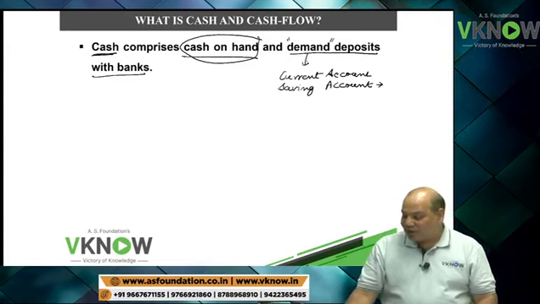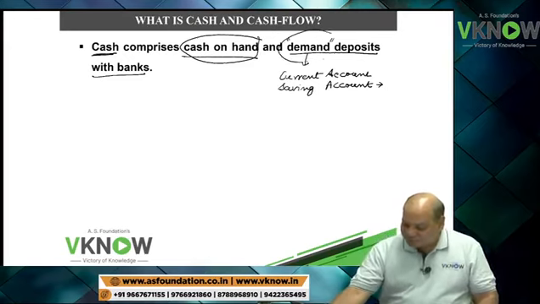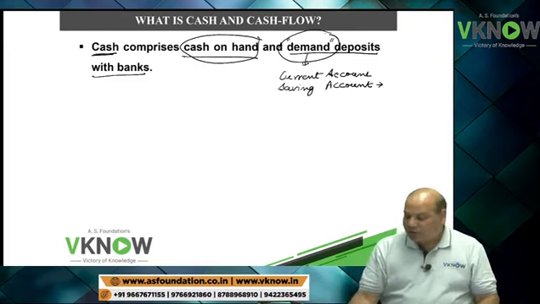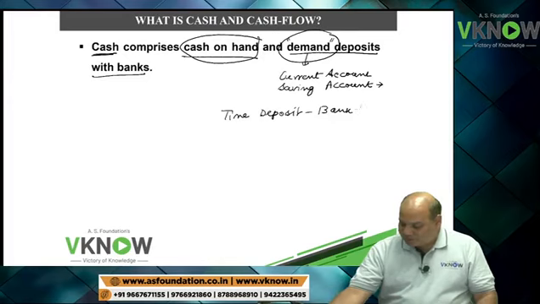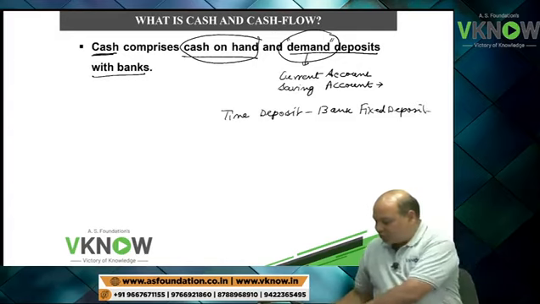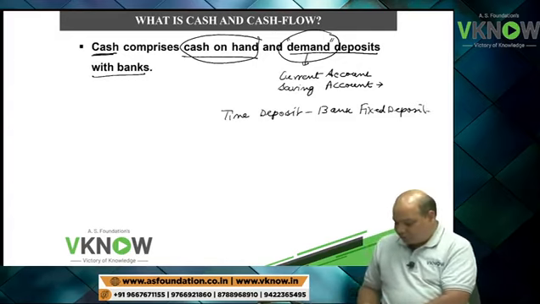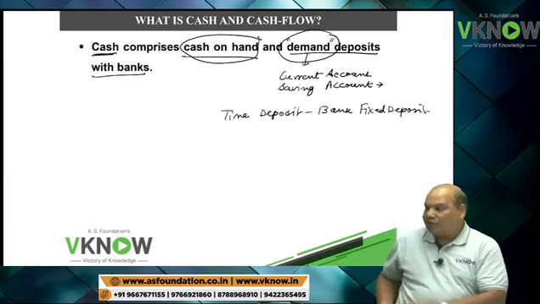For some reason I don't want to tell you. That is demand deposit. And there is something called time deposit. Time deposit means bank fixed deposit, which is for a certain time period. That is called time deposit. Is it right?